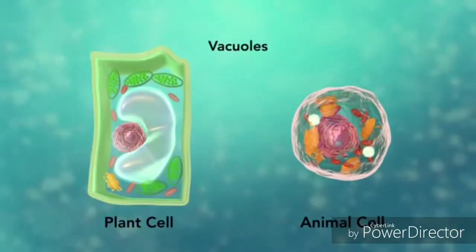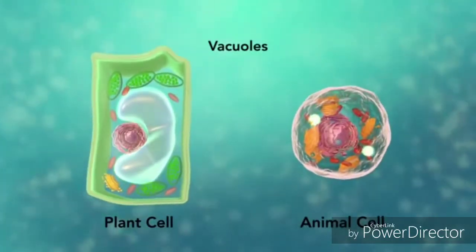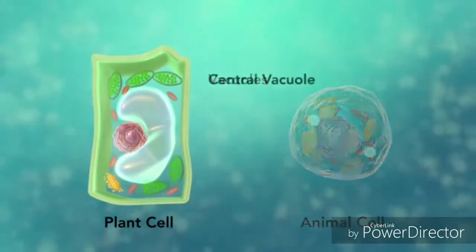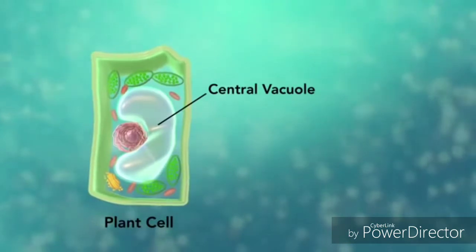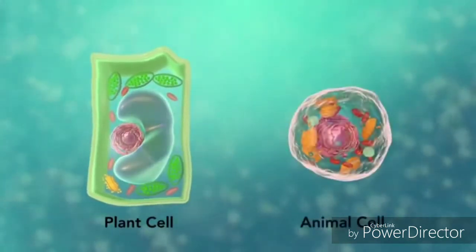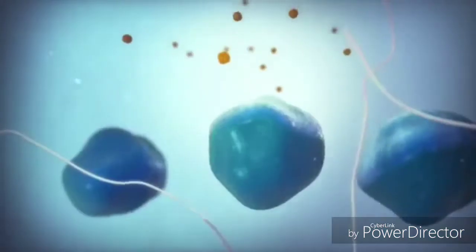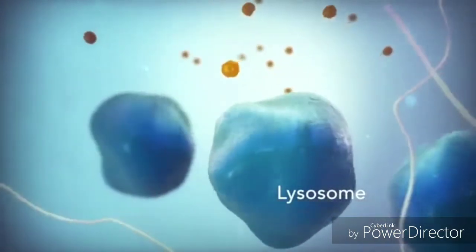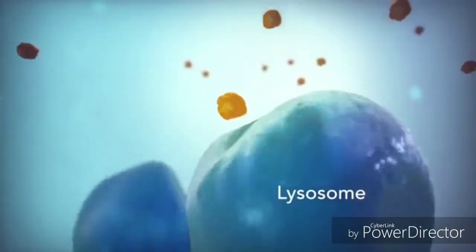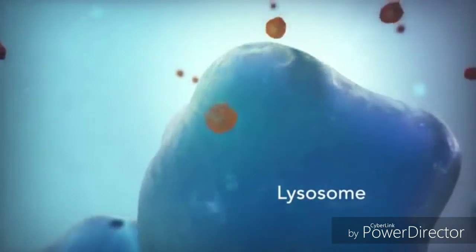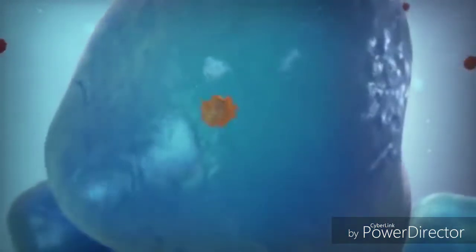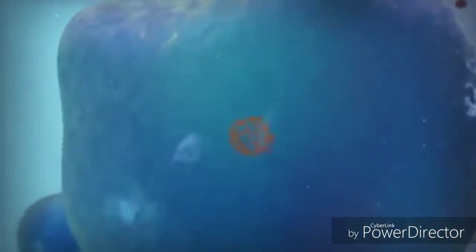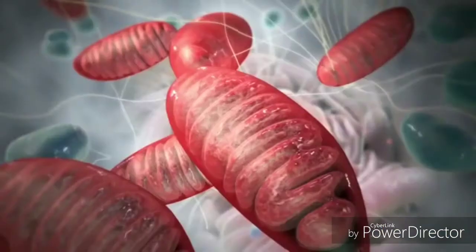Vacuoles are sac-like structures that store different materials. Here, in this plant cell, the central vacuole stores water. Going back to the animal cell, you will see an organelle called a lysosome. Lysosomes are garbage collectors that take in damaged or worn-out cell parts. They are filled with enzymes that break down this cellular debris.